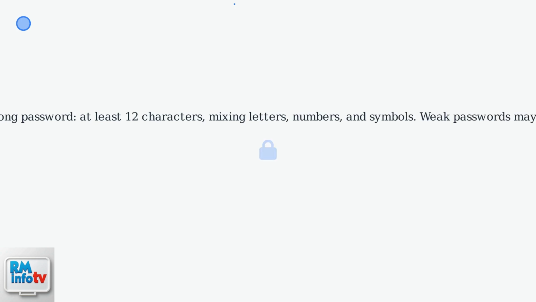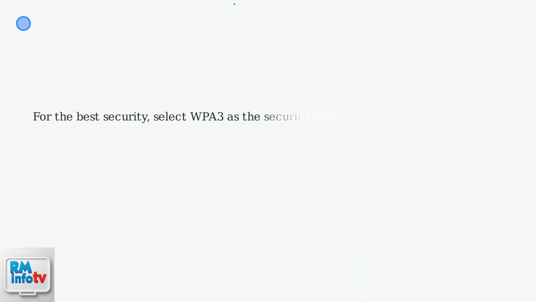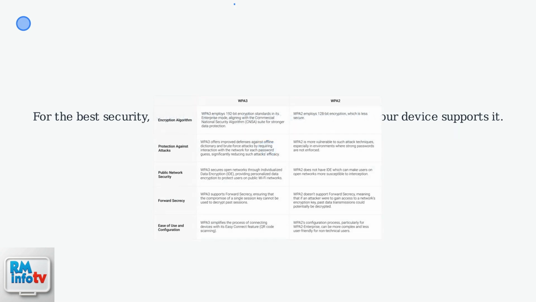In the wireless settings or Wi-Fi security section, you'll find fields to change the SSID, which is your network name, and password. Choose a strong password that is at least 12 characters long, mixing letters, numbers, and symbols, as weak passwords may be rejected. For the best security, select WPA3 as the security protocol if your device supports it. WPA3 offers improved protection against attacks compared to older standards like WPA2.